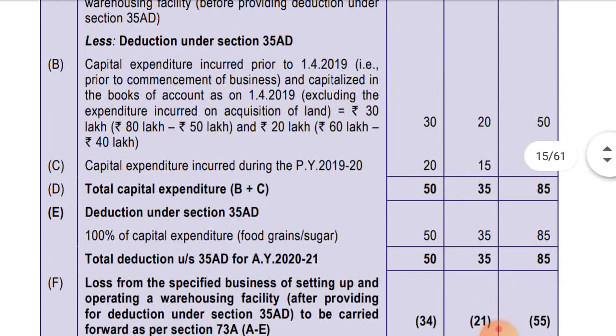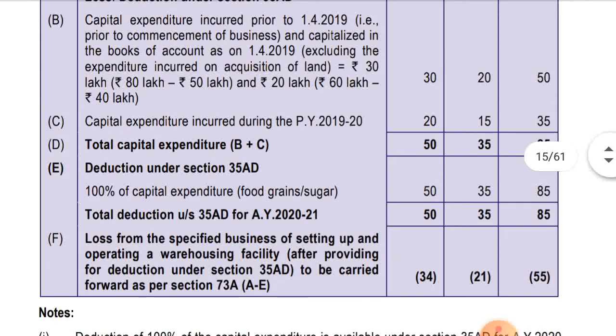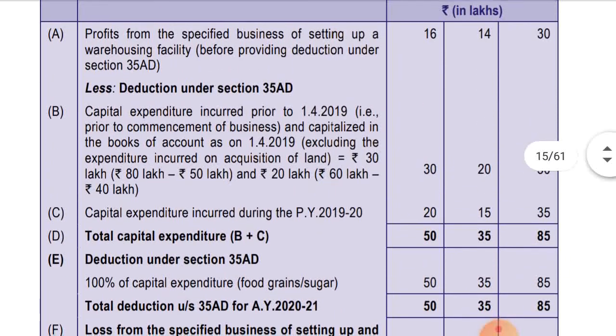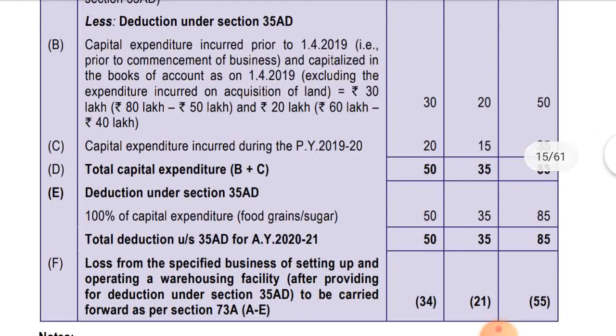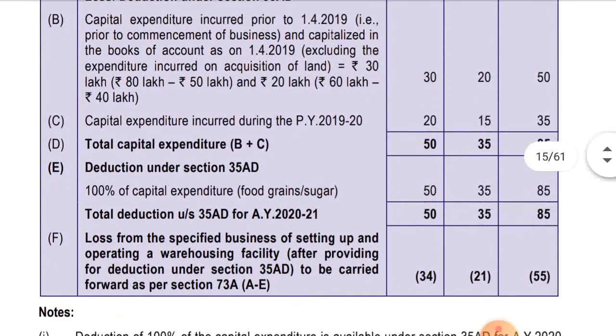So point number E, deduction under section 35AD, 100% of capital expenditure, that is on food grains and sugar, so 50 and 35 respectively will be allowed. Total deduction under section 35AD for the assessment year 2021 is 50 lakhs and 35 lakhs. Okay, total is 85 lakhs. Hope you have understood this one. So from the profit of 16, if we deduct the deduction of rupees 50 lakhs, then it is coming to loss.